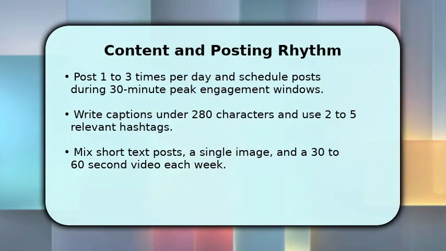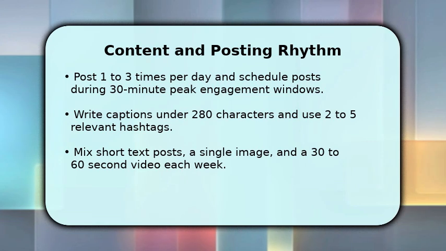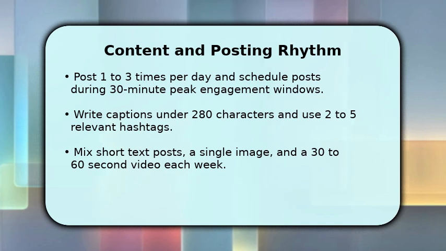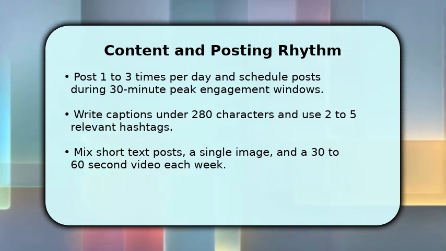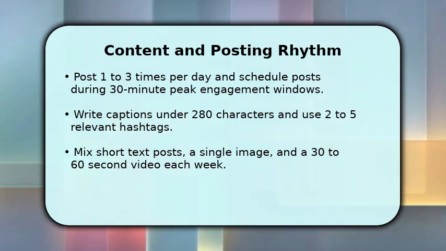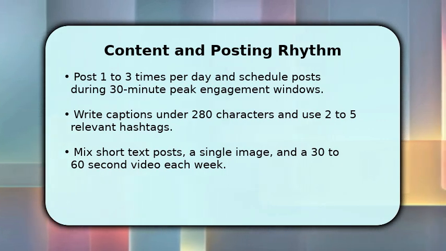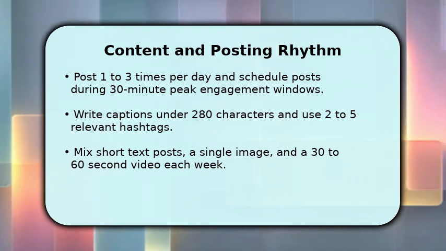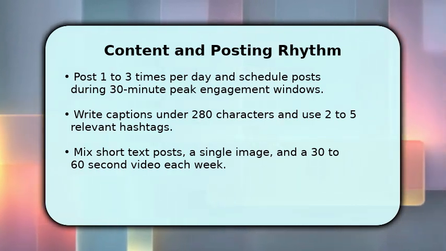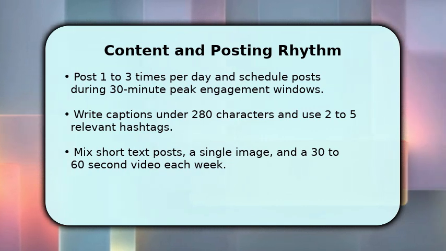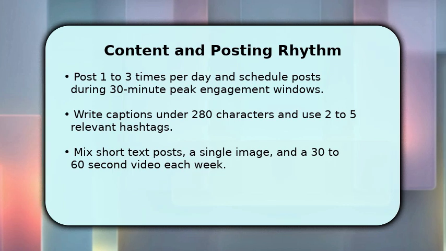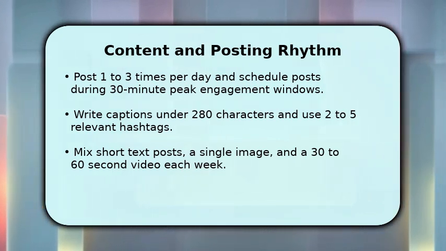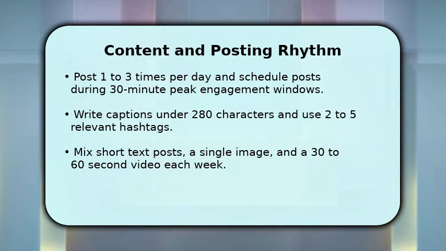Post 1 to 3 times per day and schedule posts during 30-minute peak engagement windows to increase visibility. Write captions that stay under 280 characters when possible, and add 2 to 5 relevant hashtags to broaden reach. Mix content formats, short text posts, 1 image posts, and include at least one 30 to 60-second video per week to boost algorithm preference. Use a content calendar and batch create posts for consistency and less daily stress.